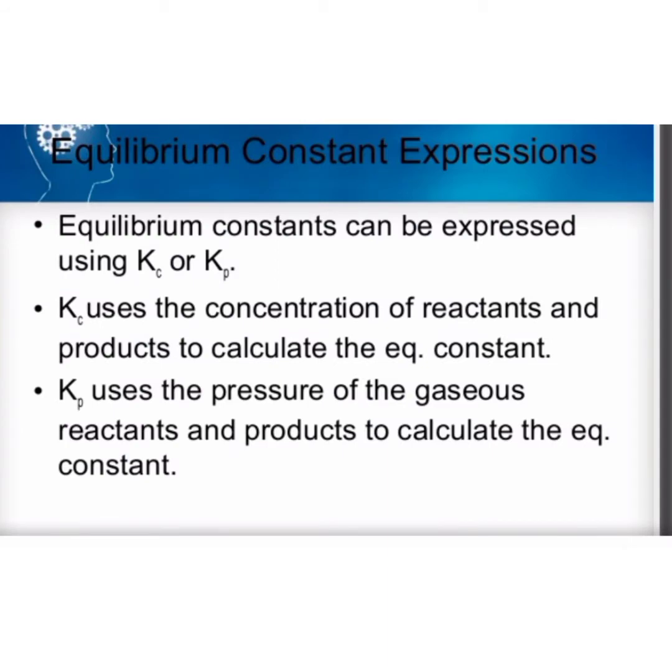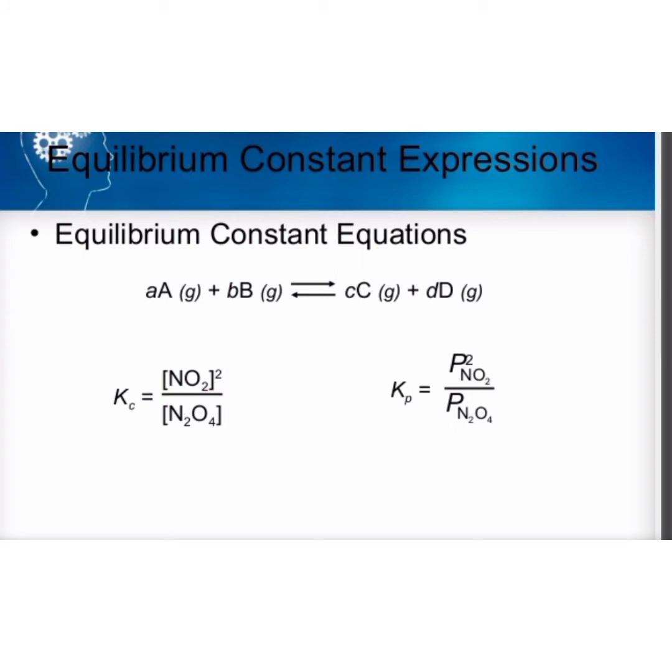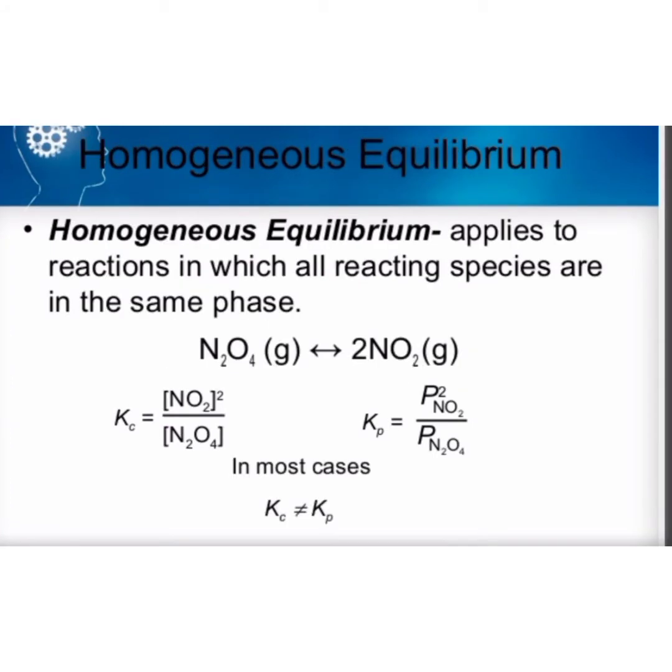Equilibrium constants can be expressed using Kc or Kp. Kc uses the concentration of reactants and products, whereas Kp uses the pressure of gaseous reactants and products to calculate the equilibrium constant. For the general reaction aA plus bB gives cC plus dD, the equilibrium constant can be given by the following expression. Homogeneous equilibrium applies to the reactions in which all the reacting species are in the same phase.